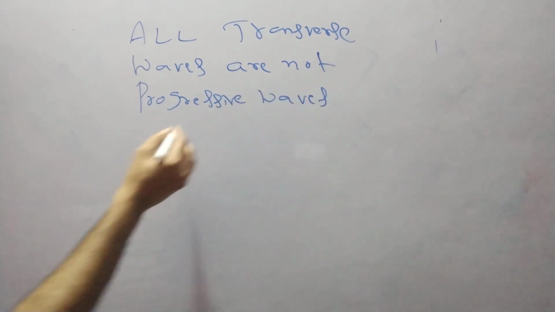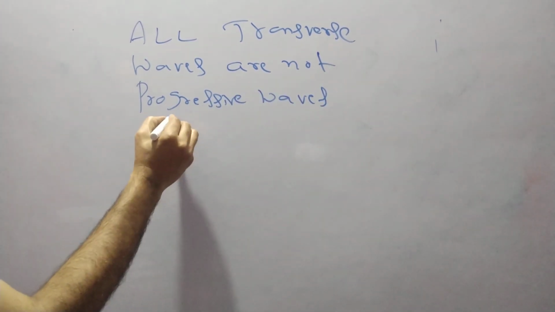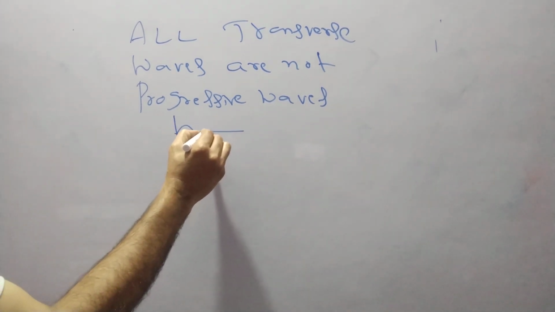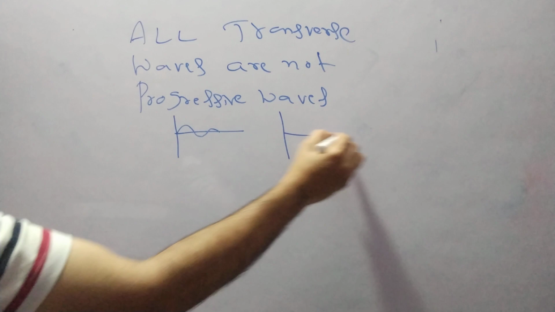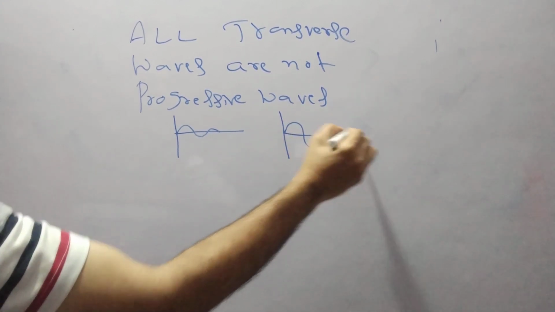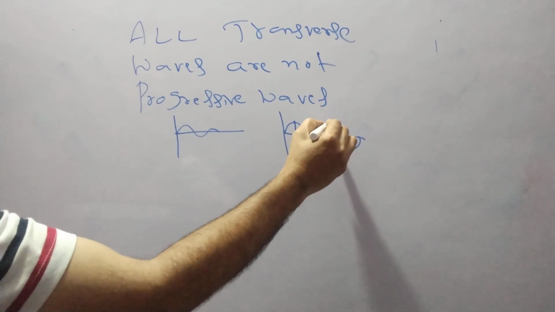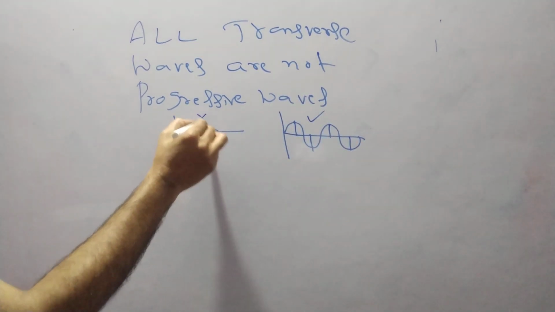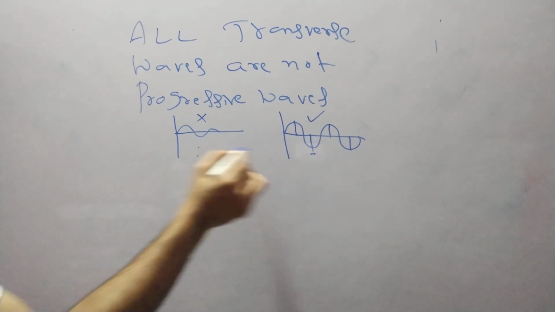Just now we saw, in the first figure, this is a transverse wave. In the second figure, this is a transverse wave, and the amplitude is the same. So this is the progressive wave. The other is not a progressive wave, but both are transverse waves.